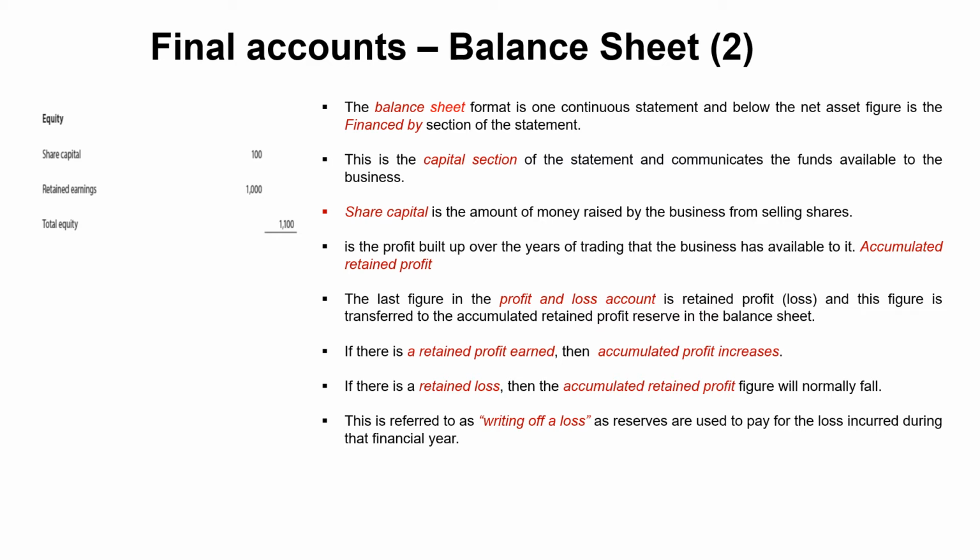Now this links back to the profit and loss account. The last item on the profit and loss account is retained profit. That's the amount of profit earned for that year after taking into account all of your costs. Now that amount is transferred to the accumulated retained profit in the balance sheet. It is simply a reserve, it's a source of funds. Now add them together, you have equity.